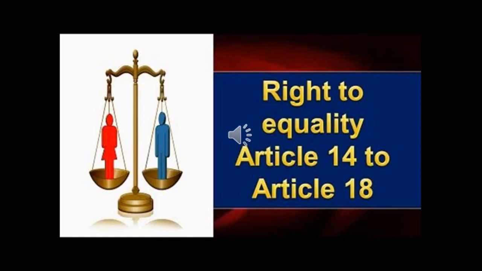First, right to equality. So right to equality was mentioned from Article 14 to Article 18. So which articles mention the fundamental rights? From Article 12 to 35, the fundamental rights are mentioned. So the right to equality was mentioned from Article 14 to 18.